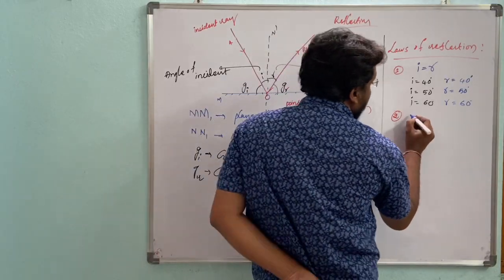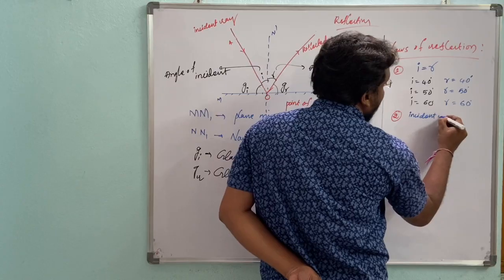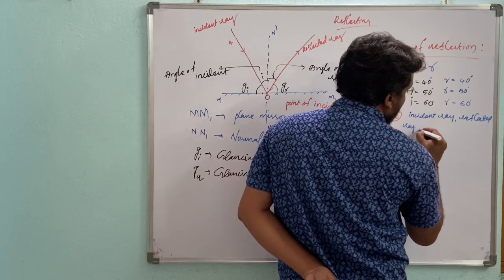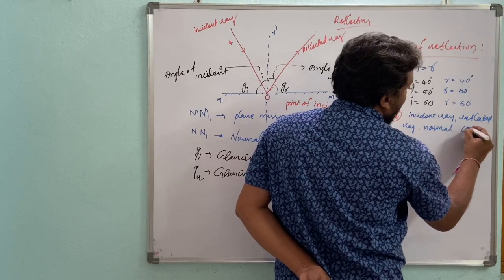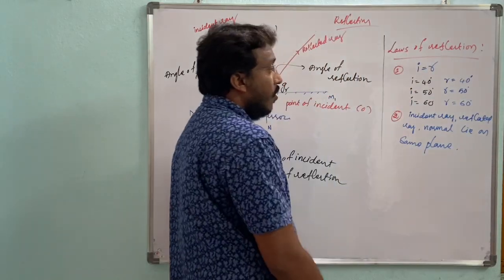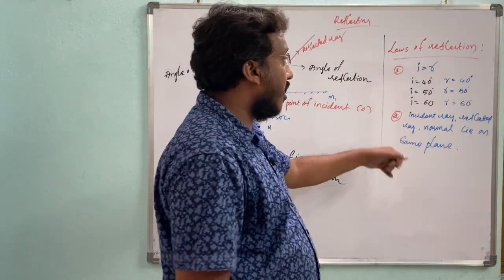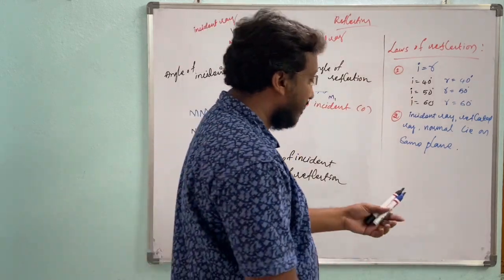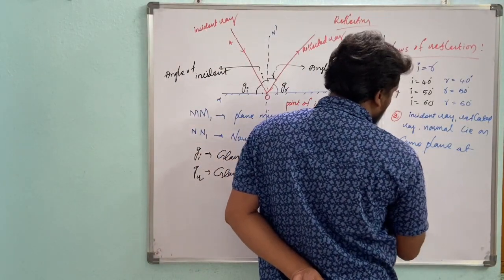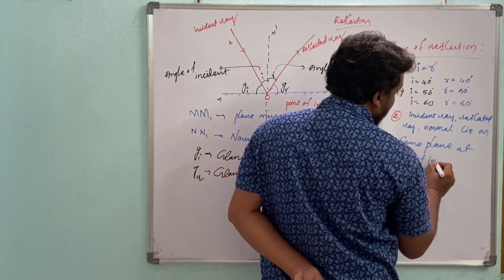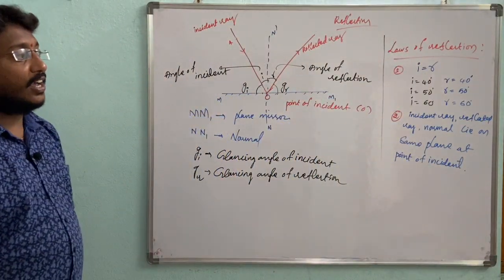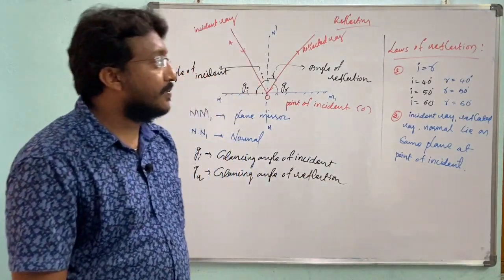The second law states that the incident ray, reflected ray and normal lie on the same plane. First law: angle of incidence equals angle of reflection. Second law: at the point of incidence, the incident ray, reflected ray and normal lie on the same plane.